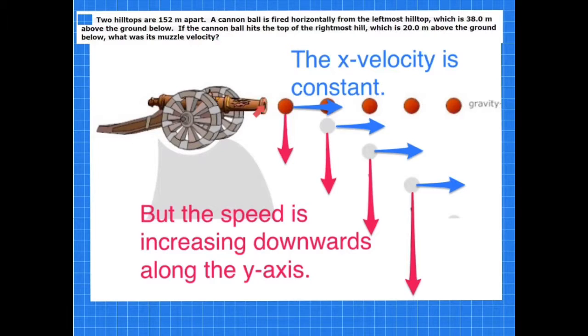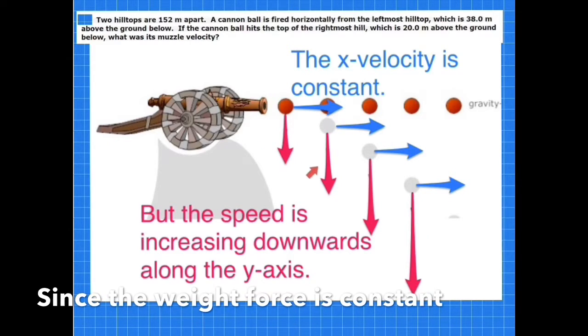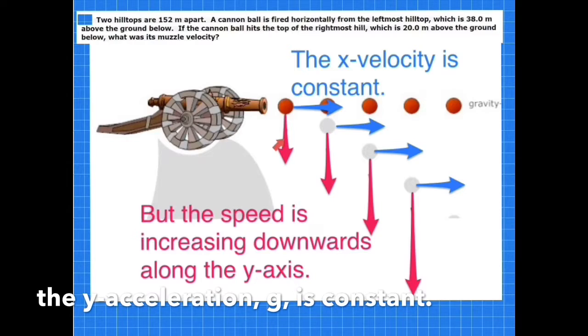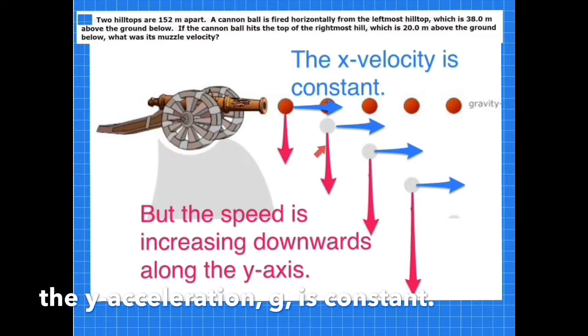Along the x-axis, there is no force at all if we ignore wind and air resistance. Therefore, at all times during the motion of the cannonball, the x velocity is constant. However, along the y-axis, we have an unbalanced force, the weight force, acting downwards on the cannonball. This means that the magnitude of the y velocity, or the speed, is constantly increasing in the downwards direction.